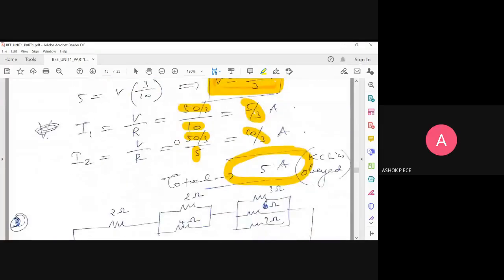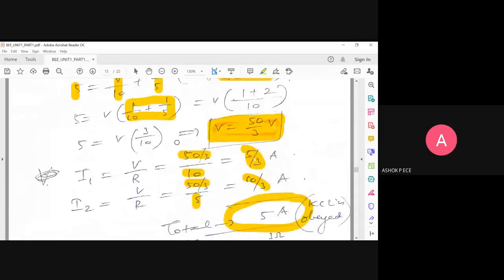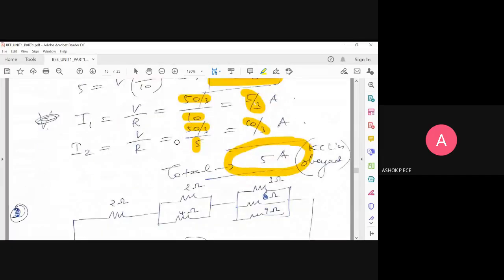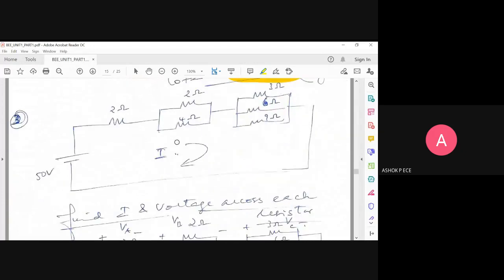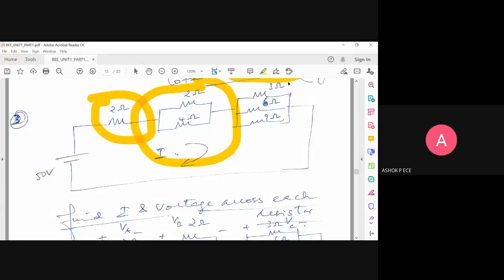See, the real essence of electronic circuits starts when you solve problems. It gets more and more interesting. Now see this circuit. You have a 50-volt source. You have a 2 ohm resistor. You have a 2 ohm and 4 ohm resistor in parallel. You have 3, 6, and 9 ohm resistors in parallel. See this combination and this combination, all are in series, but individually inside they are parallel. I think you are able to feel the difference, right?